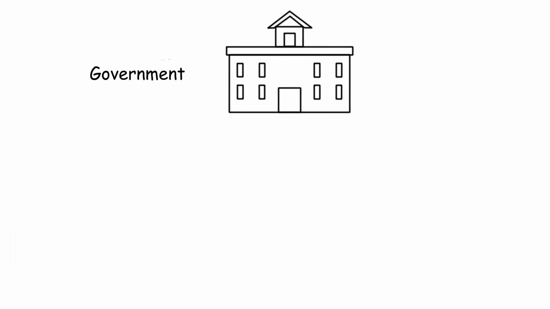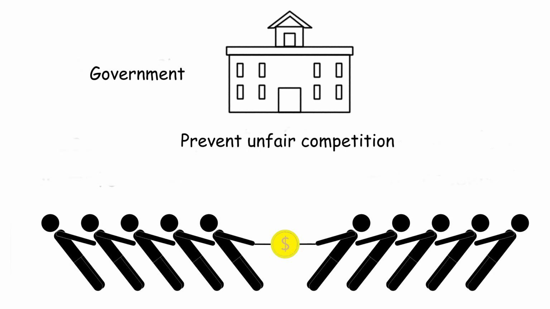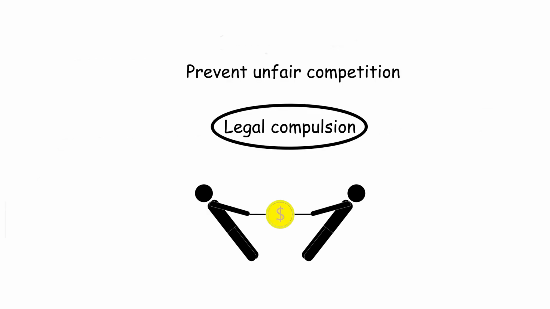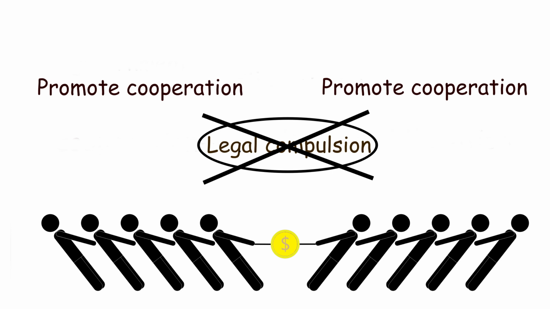We know that the government exists for two main purposes: to prevent unfair competition and to promote cooperation. In terms of preventing unfair competition, in the vast majority of cases, all people rely on legal compulsion to prevent unfair competition. However, when it comes to promoting cooperation, in the vast majority of cases, the government cannot legislate to force everyone to cooperate. It has to respect the will of individuals. We know that promoting cooperation is just as important as preventing unfair competition. Why doesn't the government legislate to force everyone to cooperate?